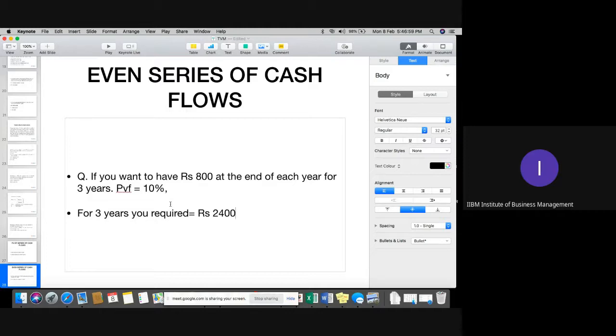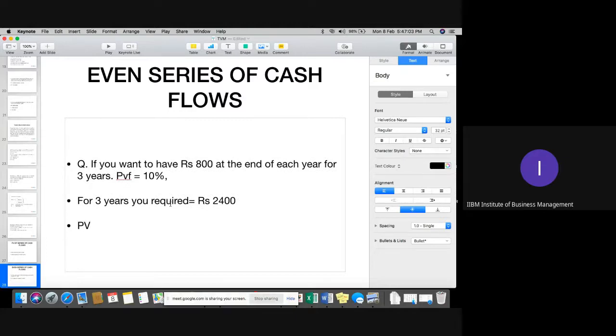Now how to calculate such questions? There is a formula for calculation, that is present value of an annuity, when we have an even series of cash flow.